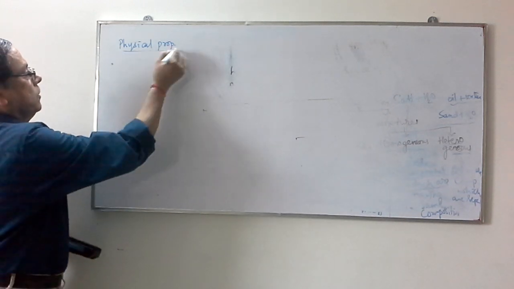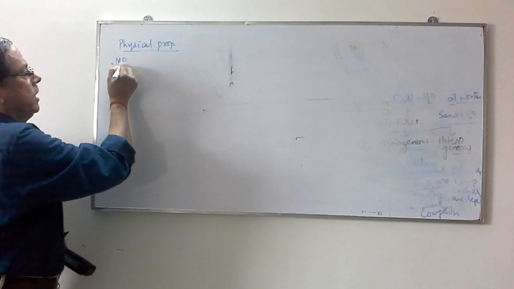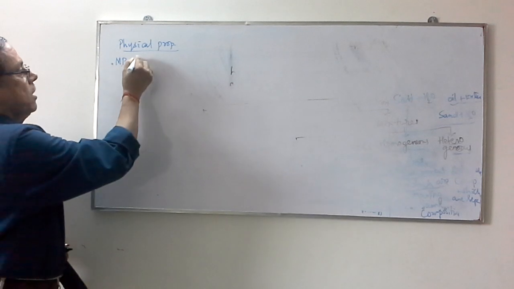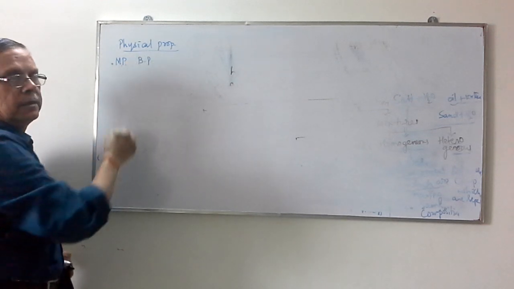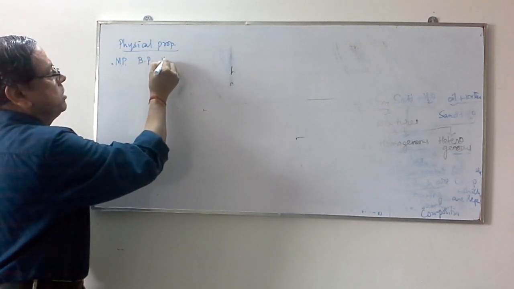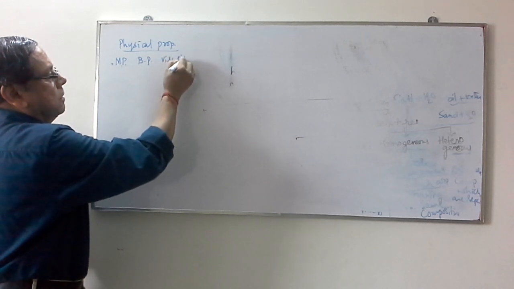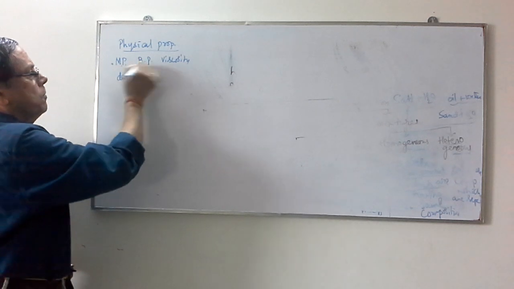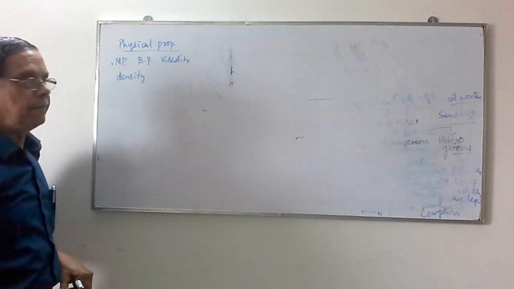For example, we can change a solid into liquid at a definite temperature. That temperature is called the melting point. Similarly, we have the boiling point. Similarly, we can measure viscosity. Similarly, we have density. And many such properties are named as physical properties.